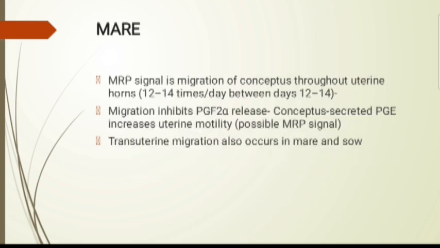In case of the mare, the MRP signal is migration of the conceptus throughout the uterine horn. Migration of the conceptus throughout the uterine horn is responsible for MRP in the mare, about 12 to 14 times per day between days 12 to 14 of gestation. Migration inhibits PGF2 alpha release. The conceptus secretes PGE2, which increases uterine motility, that is the possible MRP signal. Transuterine migration also occurs in mare and sow.